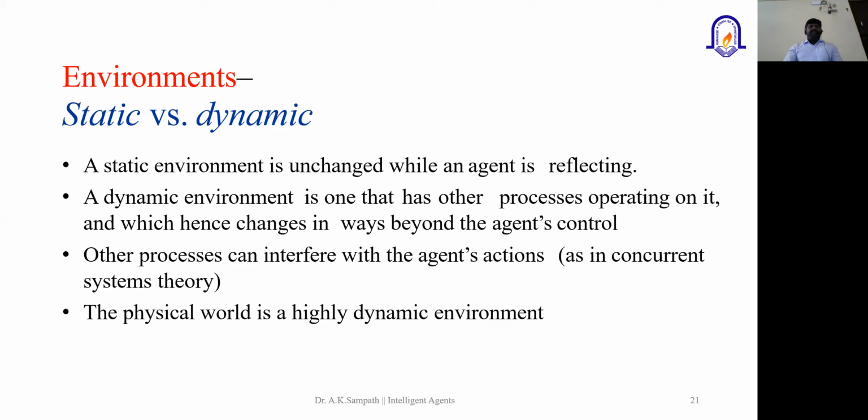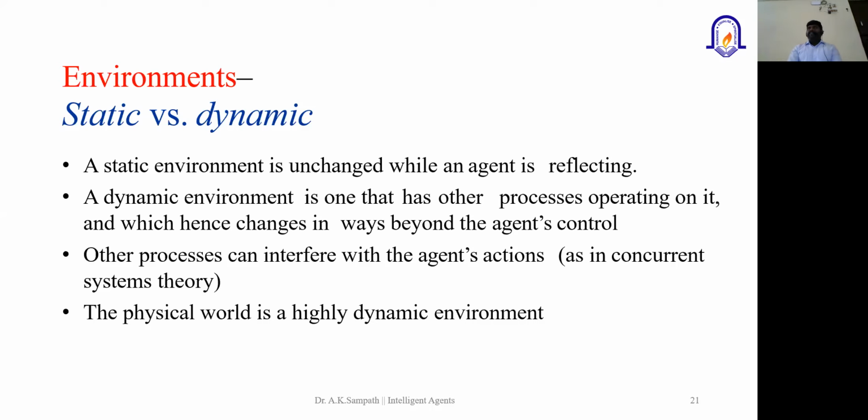And the next category of the environment is the static and the dynamic environment. When you talk about the static environment, it is unchanged while the agent is reflecting. So through the environment, the object is not at all going to change. Suppose the vehicle is driving on the road, the trees next to the road are going to be the static environment.